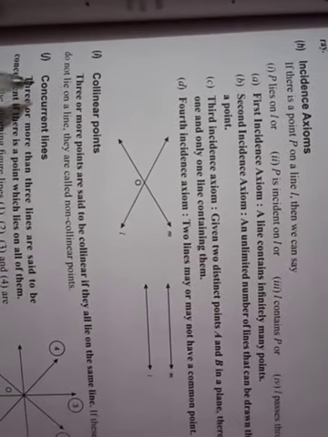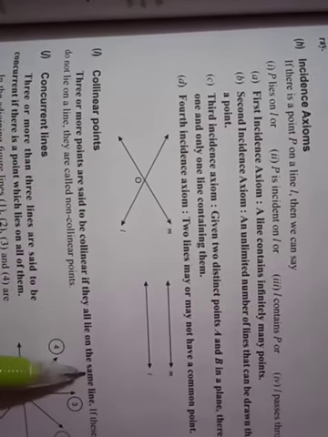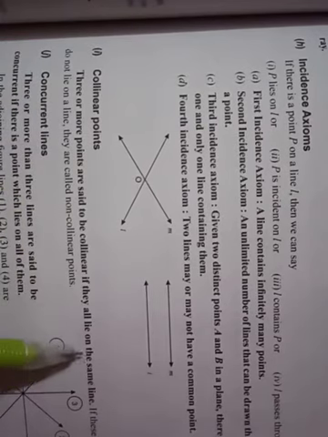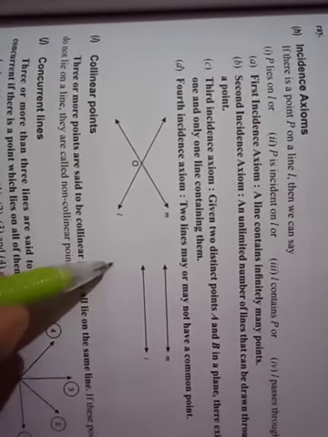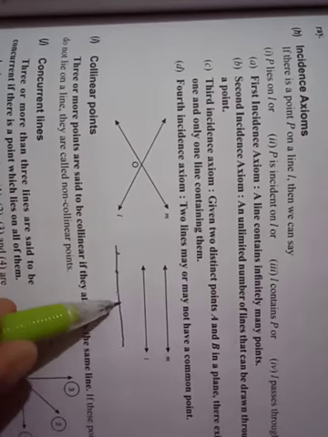Okay, what are collinear points? Three or more points are said to be collinear if they all lie on the same line. Suppose this is the line and this point lies on this line, this point and this point also lie on this line, so these are collinear points. Okay, three or more points are said to be collinear if they lie on the same line.